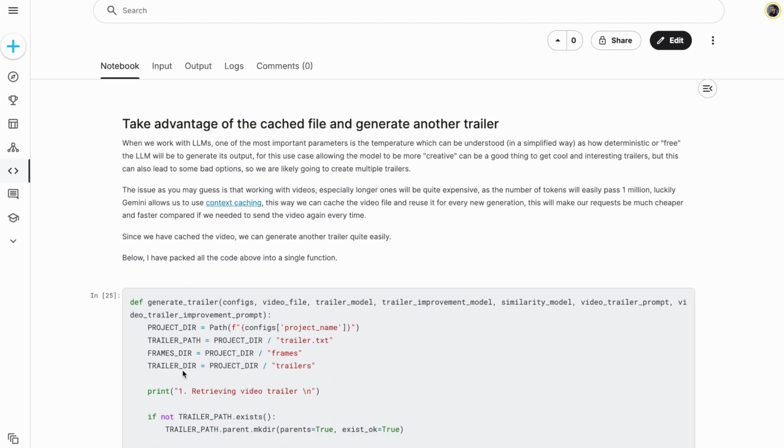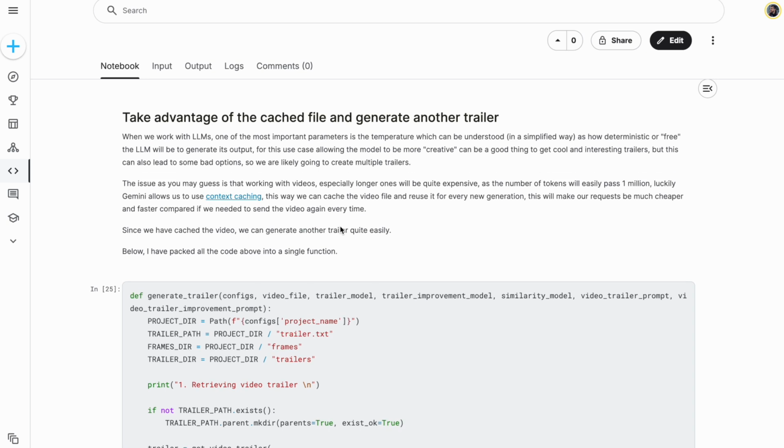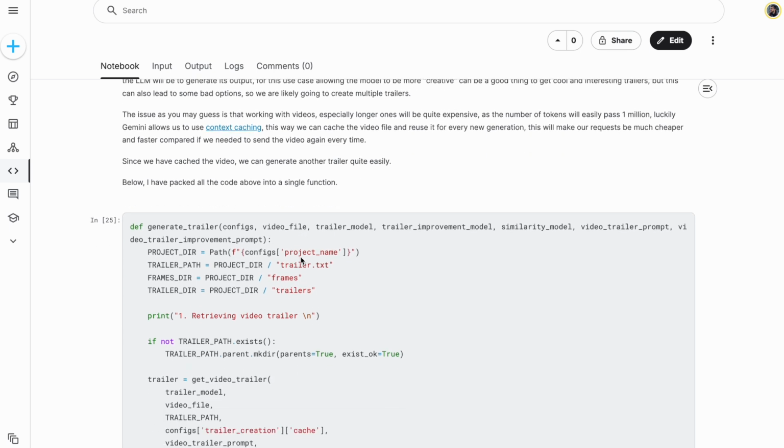And then we go through the second part, which is how we take advantage of the context caching. So if we are going to generate the video trailer, we are probably going to generate multiple trailers so that we can pick the best one. This is where context caching is a good option because if we weren't using it, we would need to upload the input video over and over again, which is quite large as you can see. It would be slow and also super expensive to query over and over again. If we use context caching, we only need to upload it once, and then Gemini can reuse it multiple times, every time that we need it again, being faster and also much cheaper.